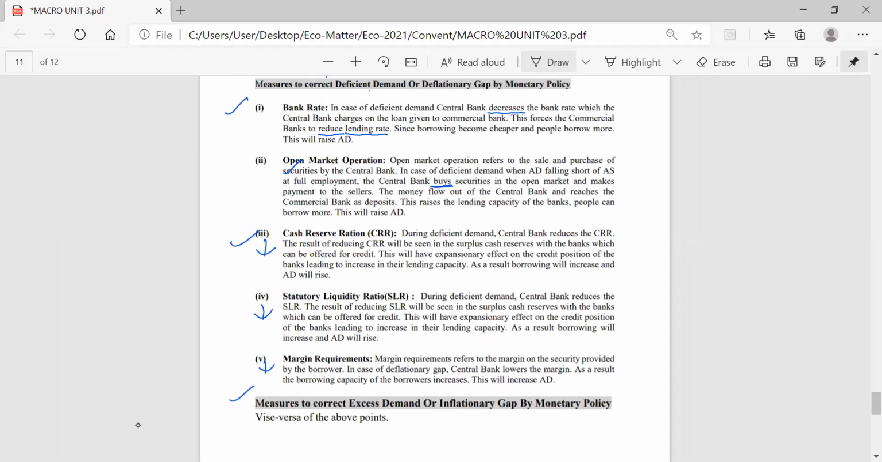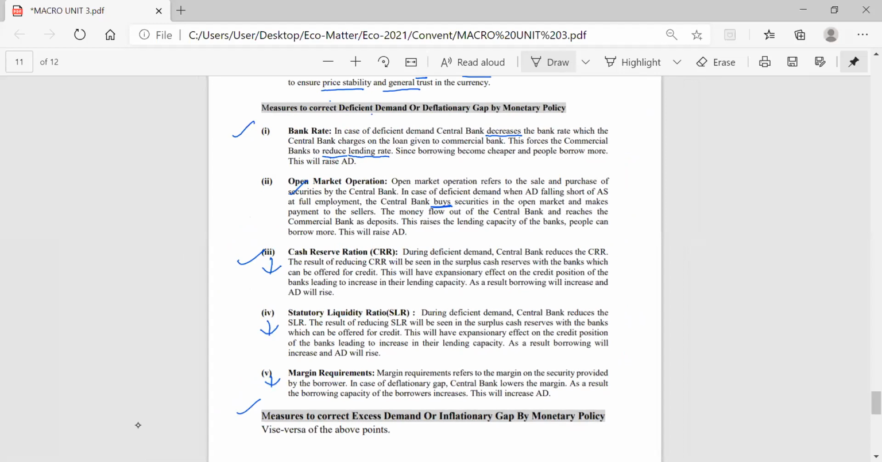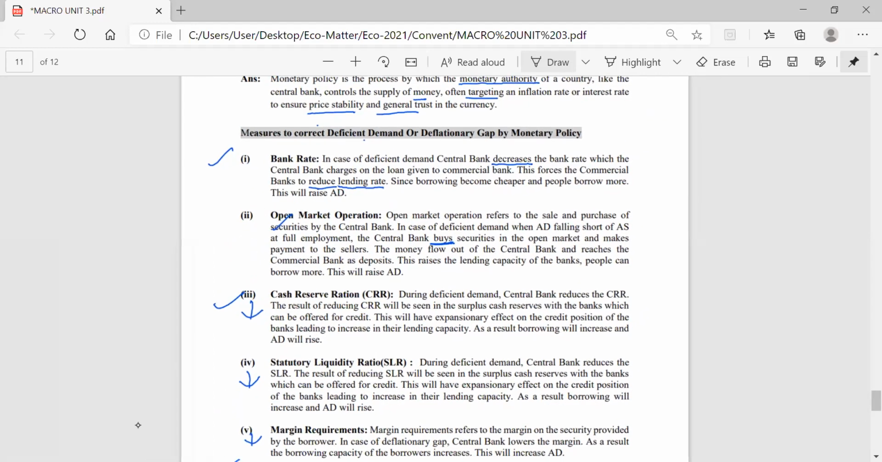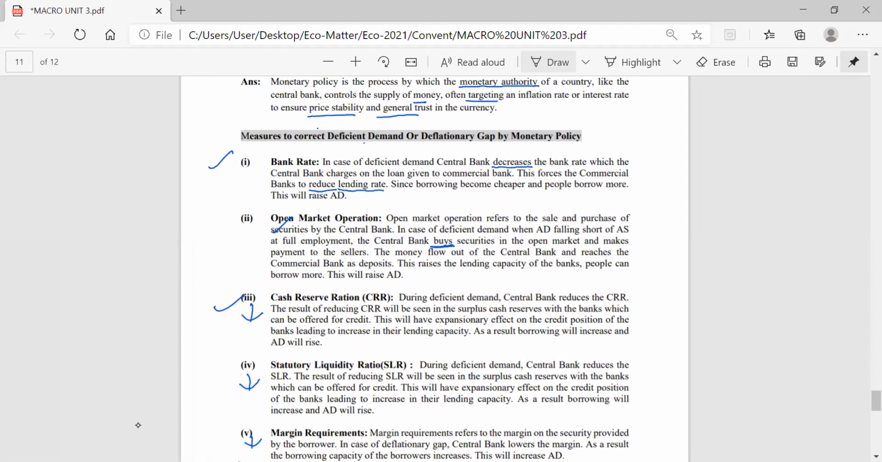I have taught you today's topic on how to control through monetary policy, so read it well. And the students who do not have notes can take a screenshot of this one and read at your home. You can take the screenshot of this one and read it. For any doubt, you can call me at any time. Thank you very much.